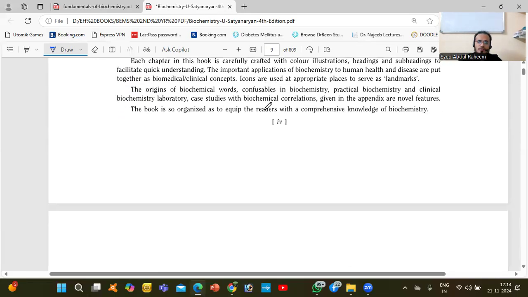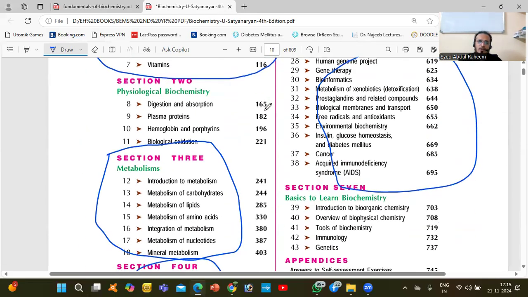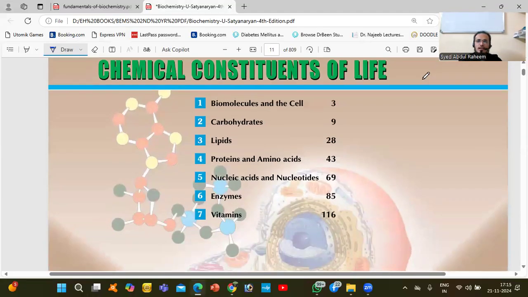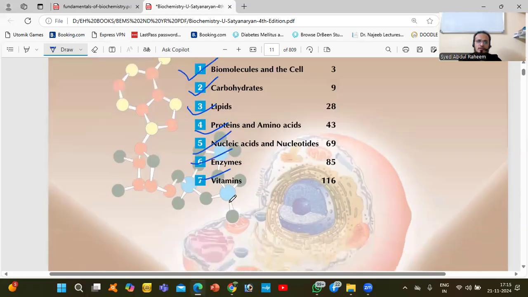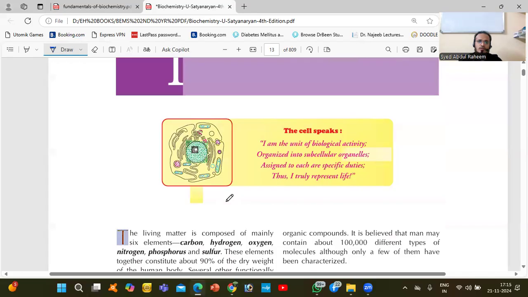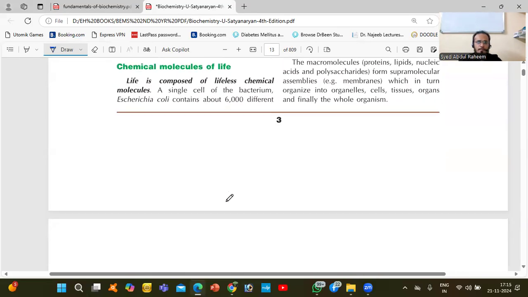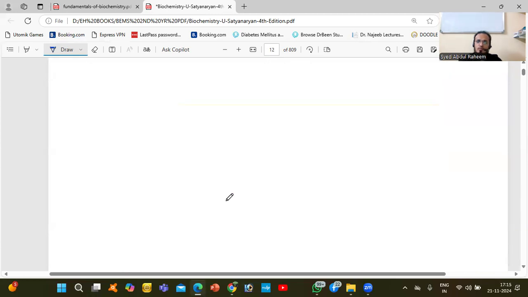In the contents, as already discussed, we have the chemical constituents of life: biomolecules, cell, carbohydrates, lipids, proteins, nucleic acids, enzymes, vitamins. We'll discuss all those things one by one.